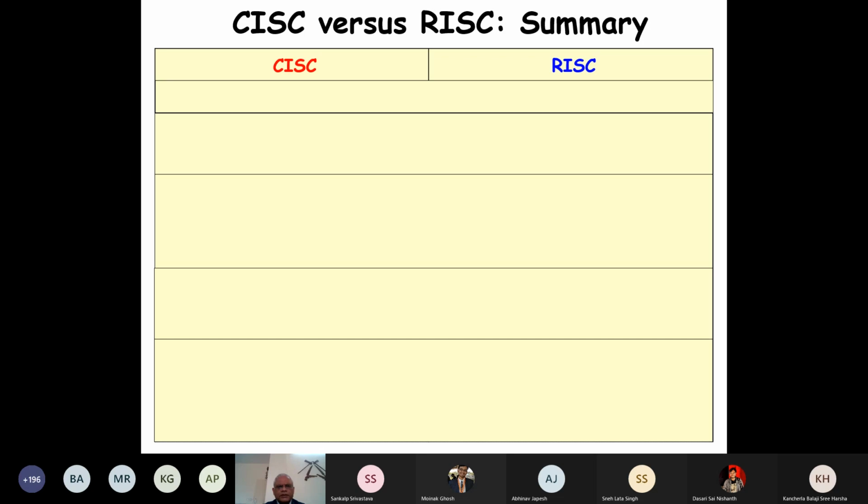And not surprisingly, the cycles per instruction is much greater than 1 for CISC and is equal to 1 for RISC. That means every cycle one instruction completes, and we have written 'ideally' here because it becomes slightly more than 1.